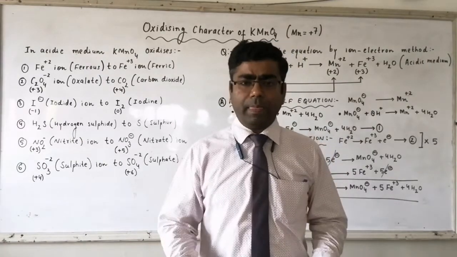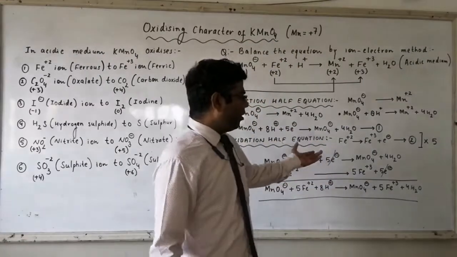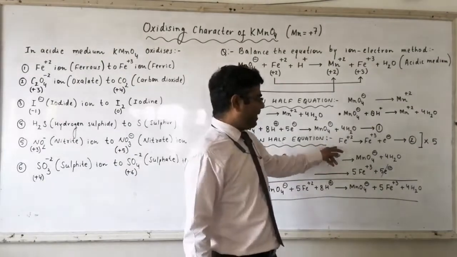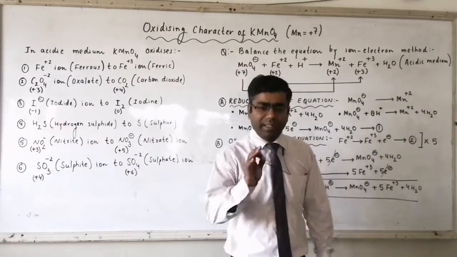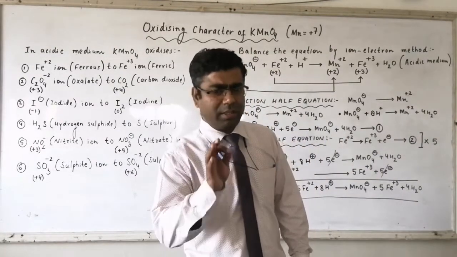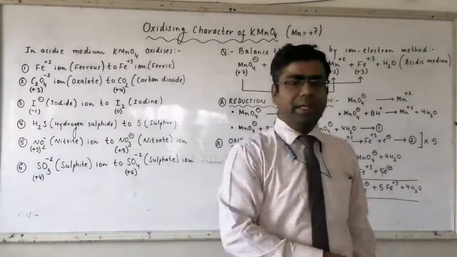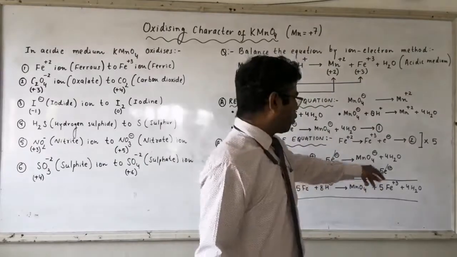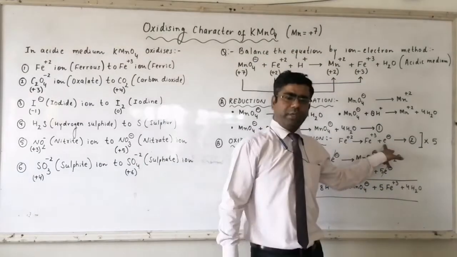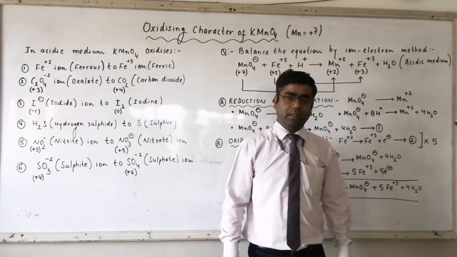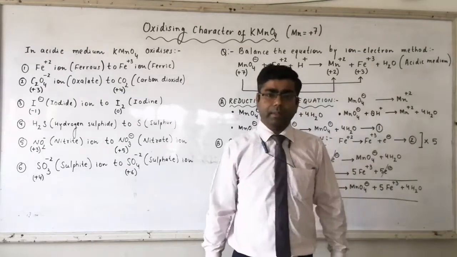This is oxidation. Now, how many electrons is to be added? +2 state gets converted to +3. There is increase in oxidation state by 1 unit. +2 state gets converted to +3. It means there will be loss of 1 electron. So here 1 electron is written on product side. Make it equation number 2.